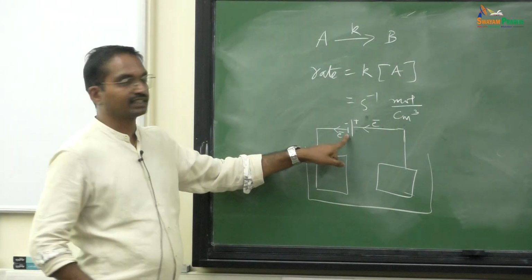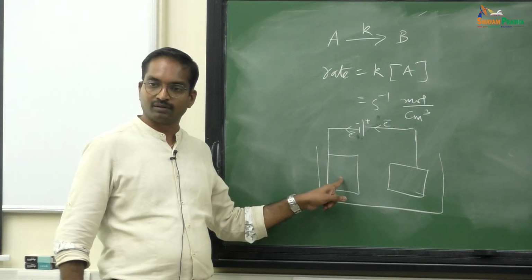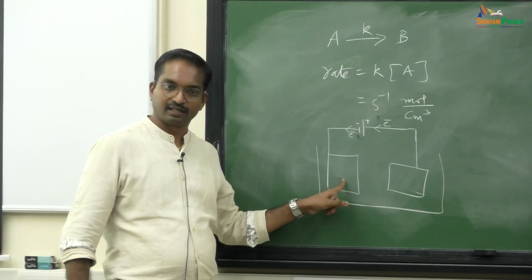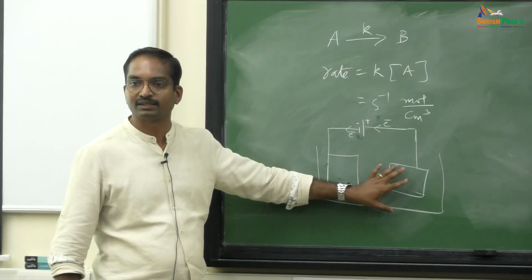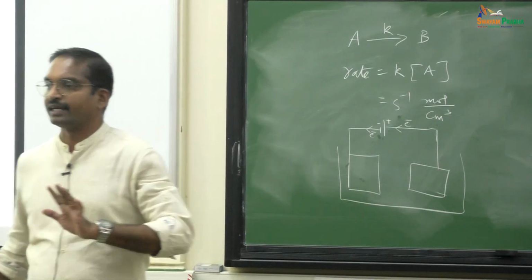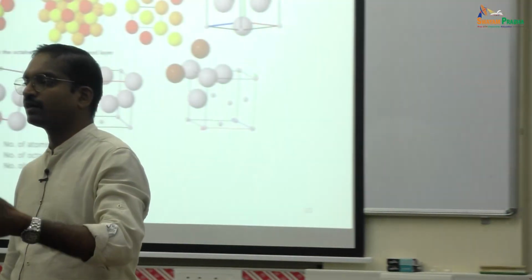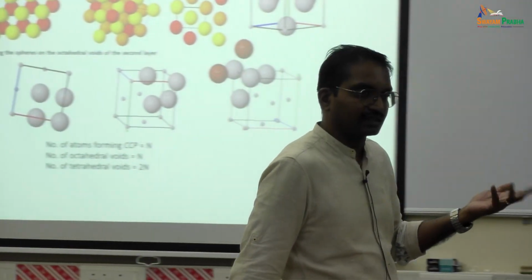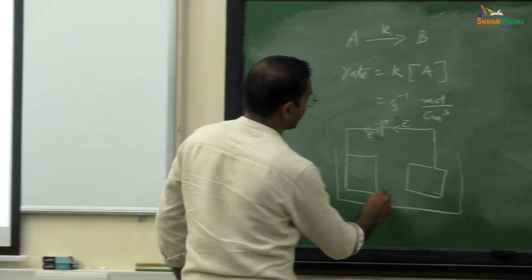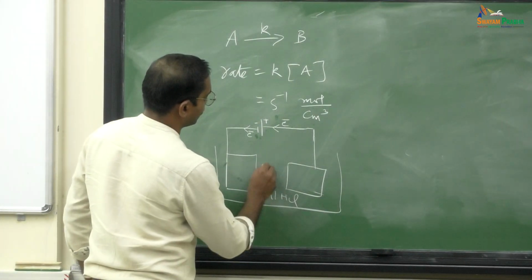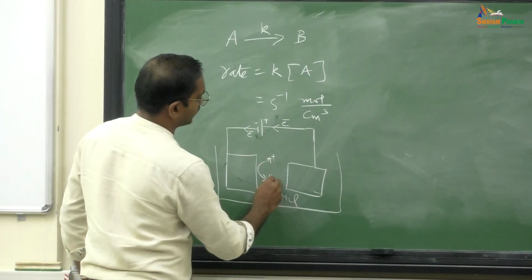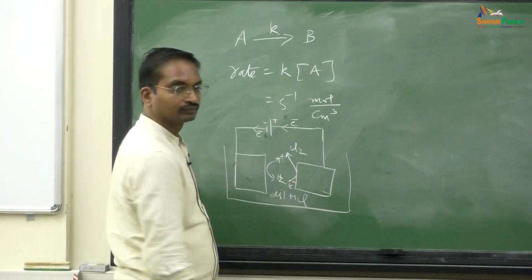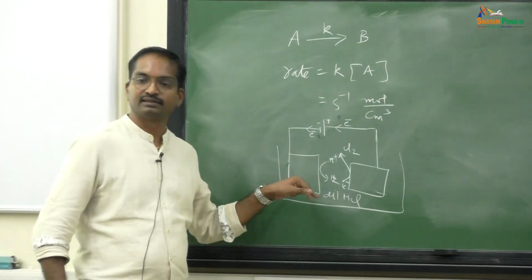So if the electron is ejected through this terminal, entering this electrode, then what reaction will happen here? Reduction or oxidation? Reduction. Some reduction reaction will happen here, depending upon what my electrolyte is, the reaction will be different. If it is a dilute hydrochloric acid, the reduction is proton reducing to hydrogen. If it is some other solution, then that particular reduction reaction will happen. So if I say it is a dilute hydrochloric acid, then on one side you have proton going to hydrogen, the other side chloride going to chlorine. Okay. So this is an oxidation process, this is a reduction process.